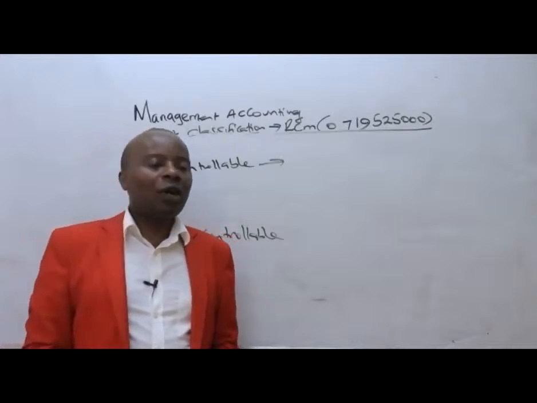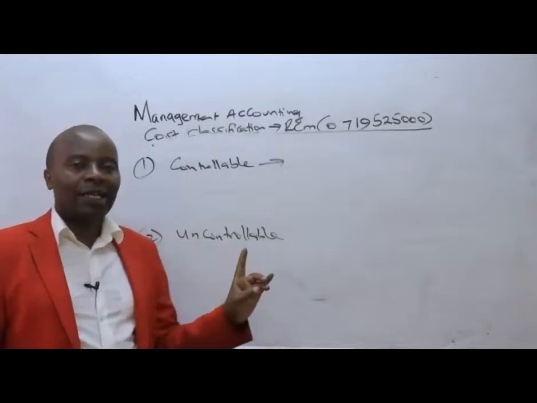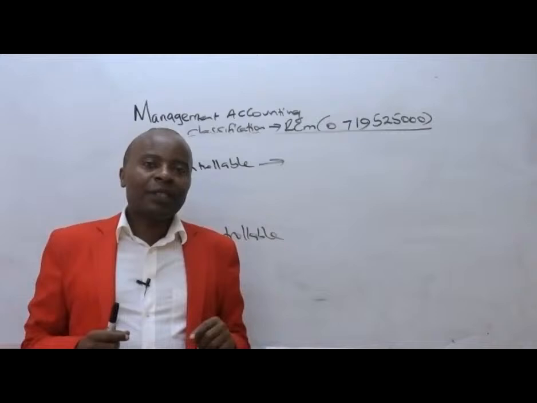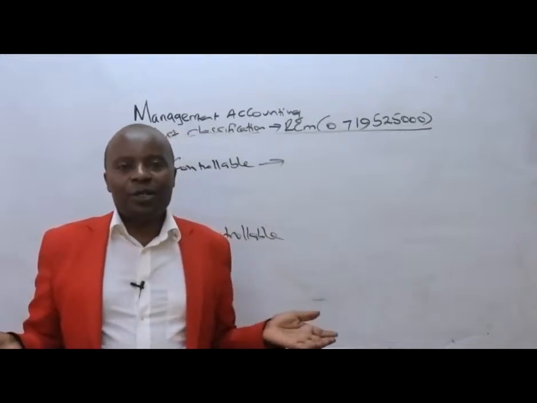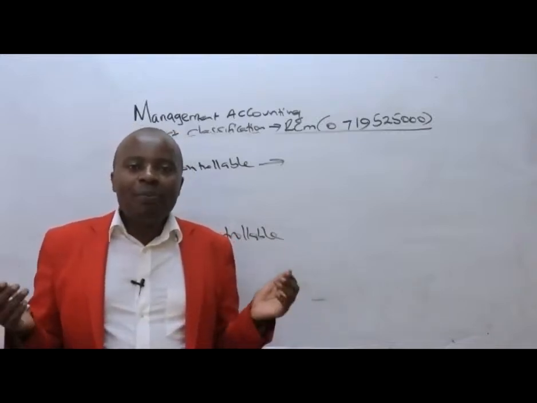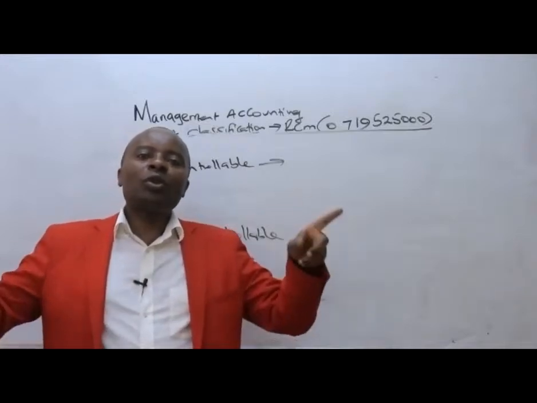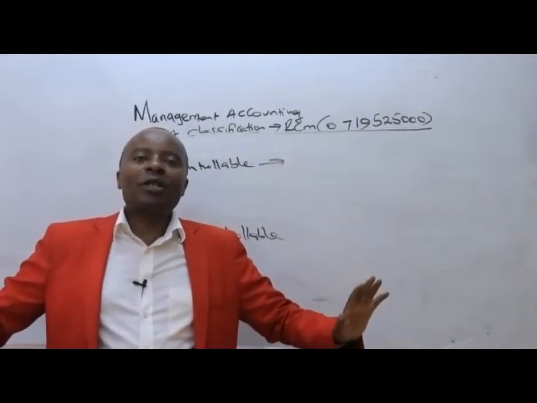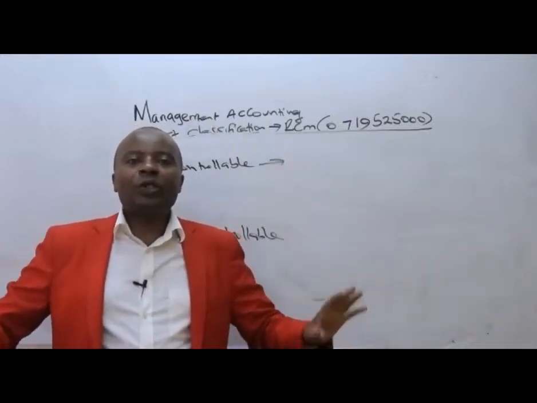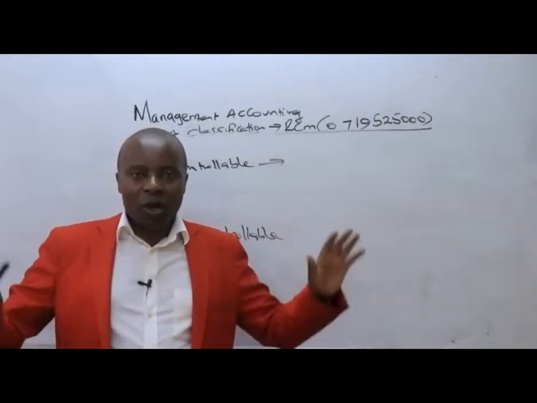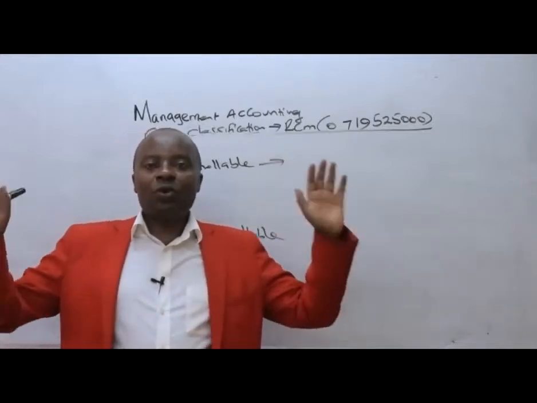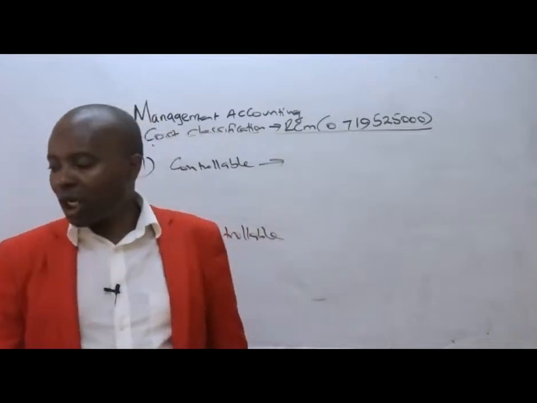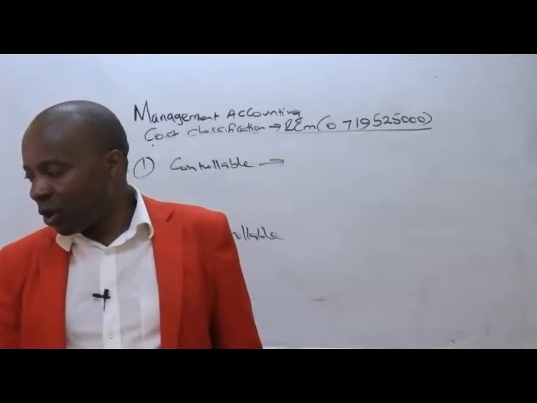So when we talk of uncontrollable costs like rent, you can't make a decision to reduce rent. That really is beyond you. There's nothing you can do about uncontrollable costs. Those are costs that you cannot influence. Whether you like it or not, they must be incurred. So long as you're within our premises, then rent you have to pay. So automatically, that becomes what here? Uncontrollable expenditure.